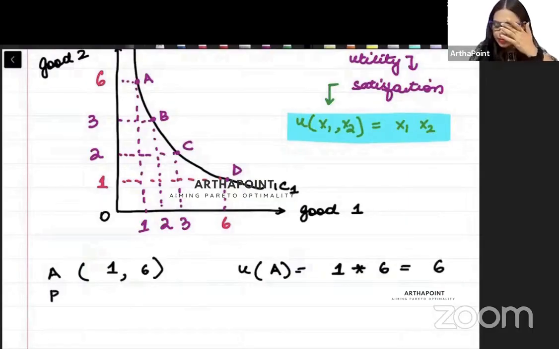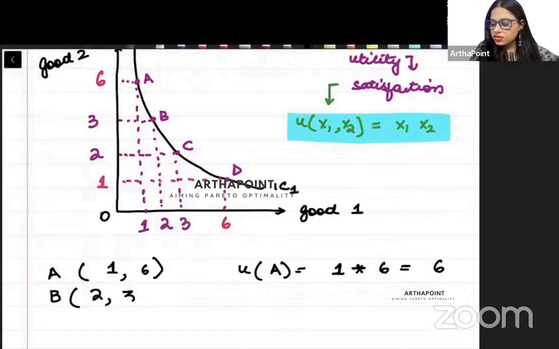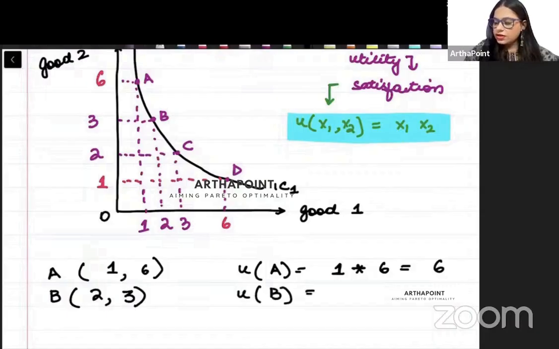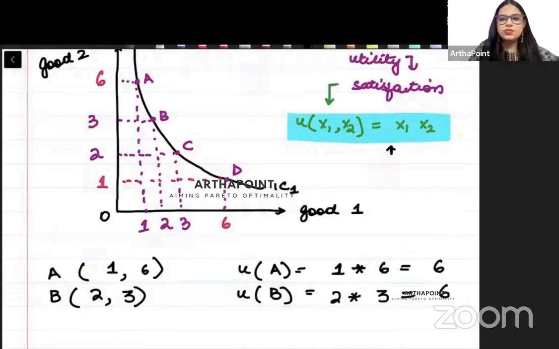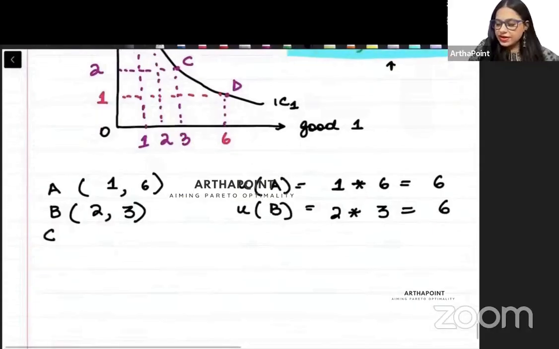Now B beta. In B, you have 2 units of good 1 and 3 units of good 2. So what will be your utility from bundle B beta? Again, कितने units हैं good 1 के? 2 units. कितने units हैं good 2 के? 3 units. 2 into 3, 6. Bundle C beta. How many good 1 you have? 3 units. Good 2, 2 units.